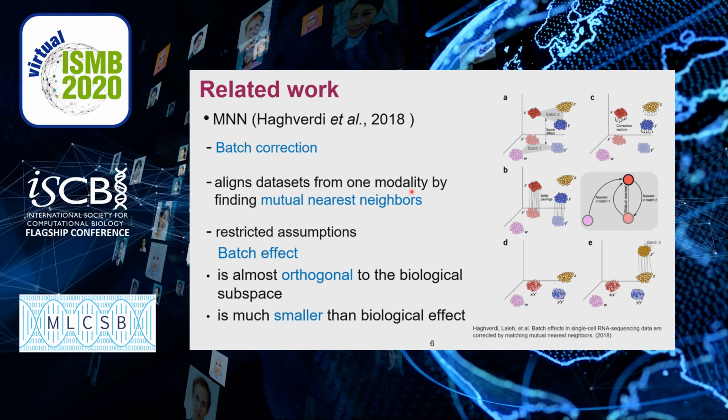However, MNN has two assumptions: that batch effect is almost orthogonal to the biological subspace, and that the batch effect variation is much smaller than biological effect variation between different cell types. The assumptions are too restrictive for single-cell multi-omics data integration.